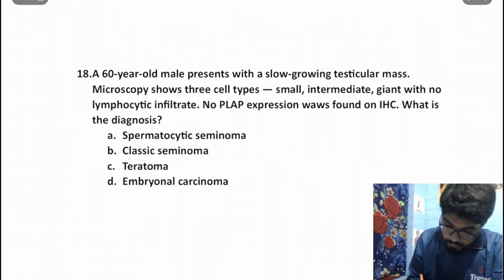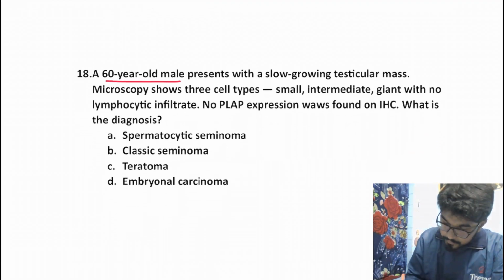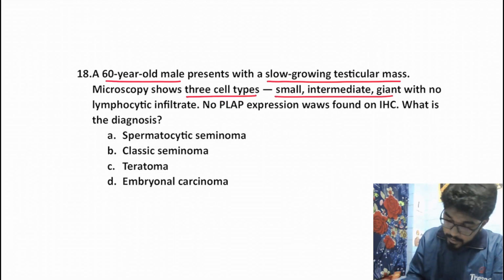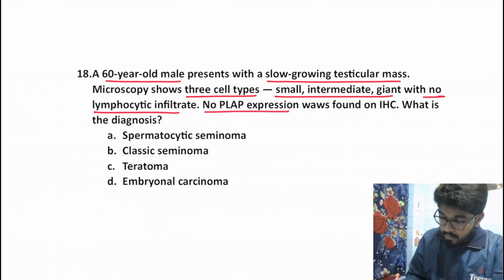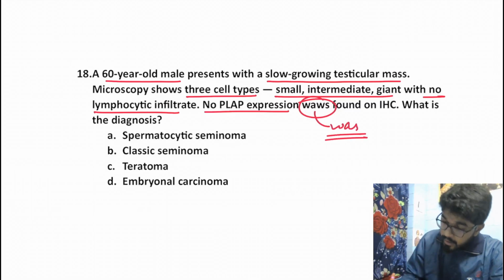A 60-year-old male presents with a slow growing testicular mass. Microscopy shows 3 types of cells: small, intermediate, giant. No lymphocytic infiltration, no PLAP expression. It's found on IHC. What is the diagnosis?